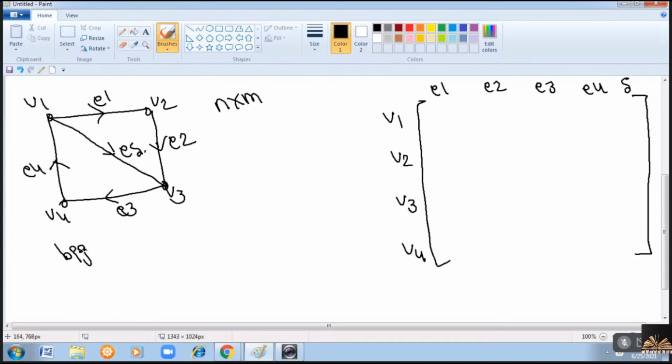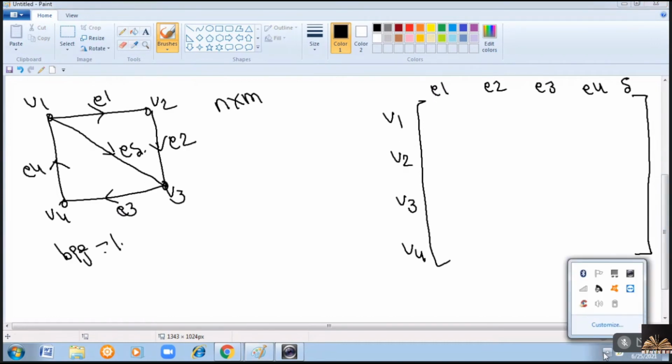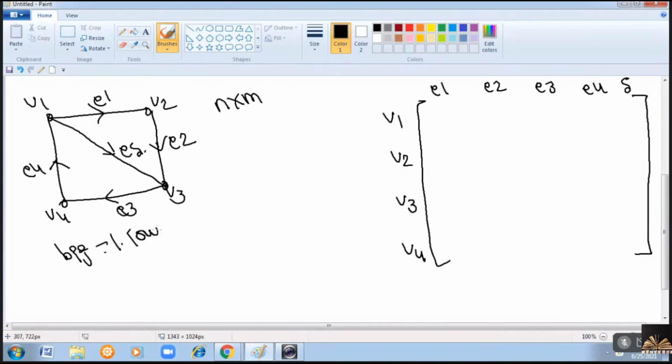The value is +1 if it is an outgoing edge, right? If the edge J is outgoing from I, then the value is +1. If it is incoming towards I, it is -1, otherwise it is 0.